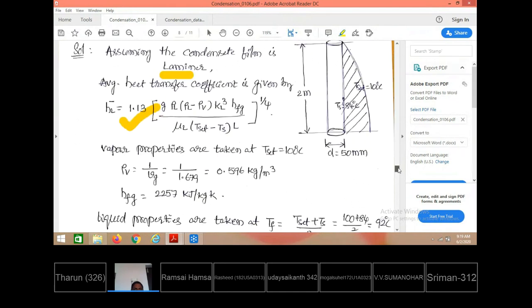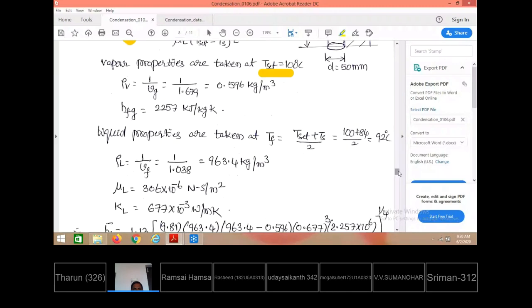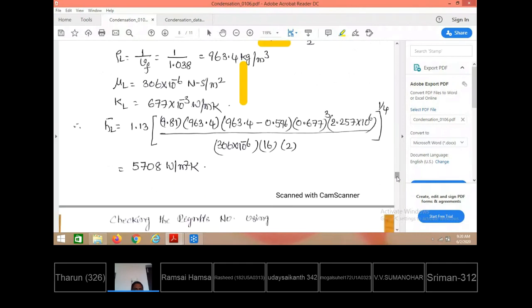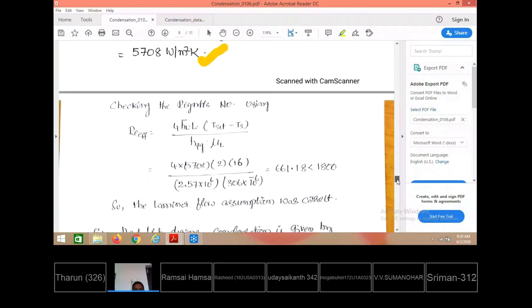For substitution into that equation, properties are required. So here hfg and ρv are taken at T saturation, as we have seen in the earlier case, and the liquid properties are taken at film temperature. Accordingly, these are taken either from the HMT data book or steam tables. We have got the h L bar value as 5708 watt per meter square Kelvin.